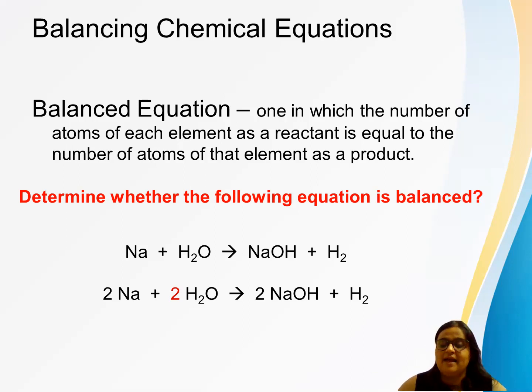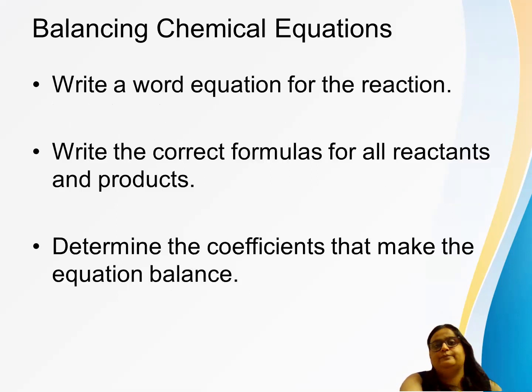Now let's see how many atoms of sodium are on both sides. Na is 2. Hydrogen how many? That is 4. And oxygen how many? That is 2. So now yes, the equation is balanced.